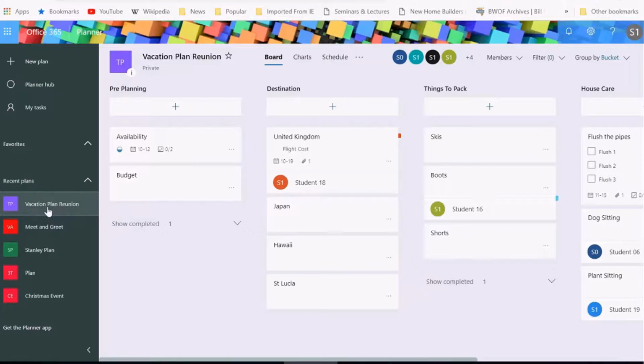All that stuff, right? So I have buckets here that I've already set. Notice I've got the pre-planning bucket. So as we pre-plan, what are the things that we need to take care of? Guys, let's take care of budget. Let's take care of our availability. And then there's this one here that seems to be completed. There's one complete task. If I expand that, vacation time with HR.